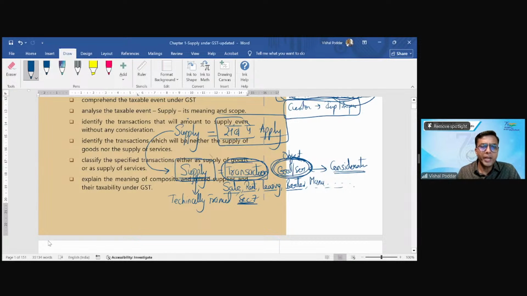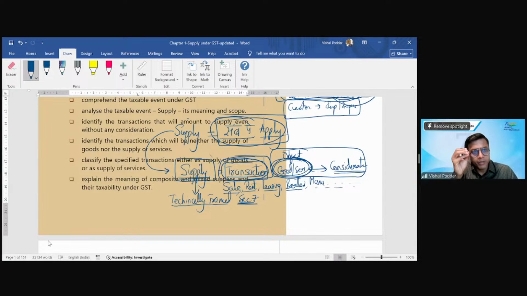Now, when I say the law has technically framed supply, what does that mean? Even though generically I said supply means some type of transaction which is exchanging goods and services with consideration, this is all okay. But when we talk about law, we have to be very precise, because if your answer is it is supply, you get into the tax net and all procedure and everything will start, and in short you get fit into the law. But the moment you say it is not a supply, the entire law will not be applicable to you. So this is the relevance, this is the importance of this term.